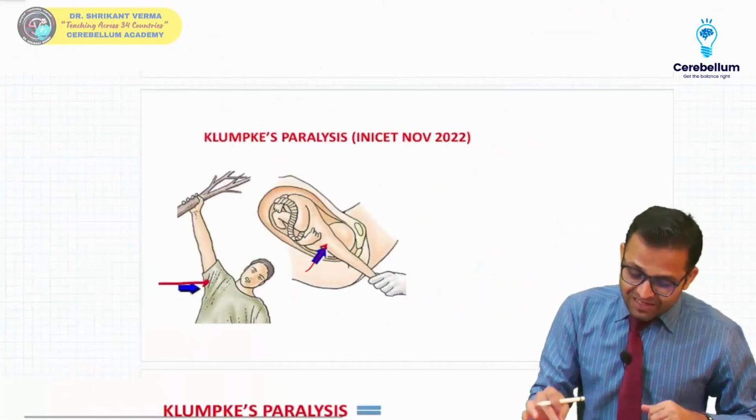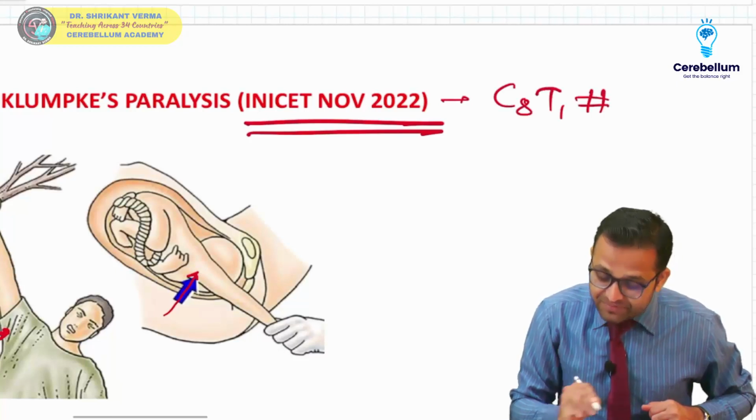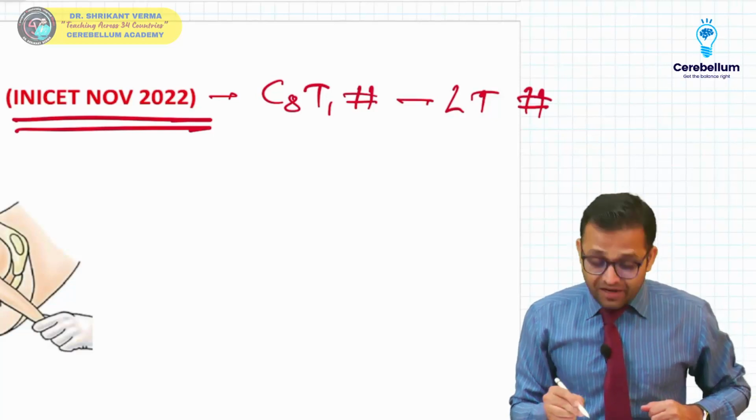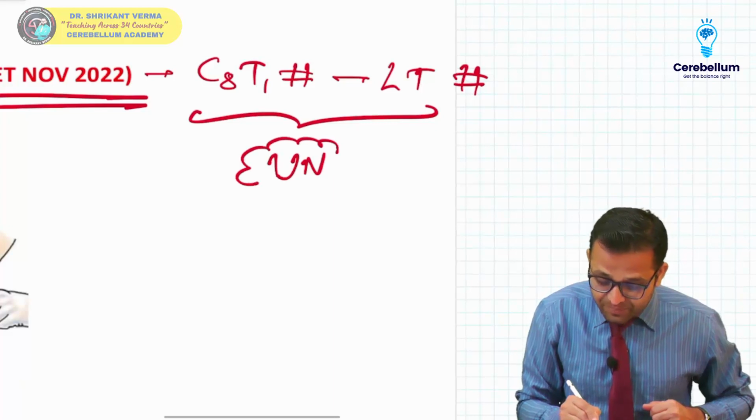Which nerves are getting damaged? Sir, Klumpke's paralysis, C8, T1 damage, which is located at the lower trunk. You can say lower trunk damage. And which nerve is participating? Sir, the ulnar nerve is participating.